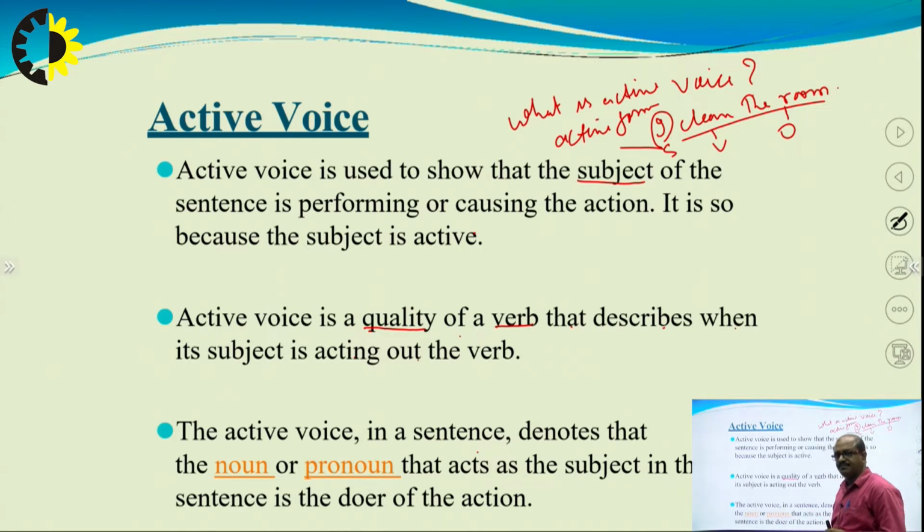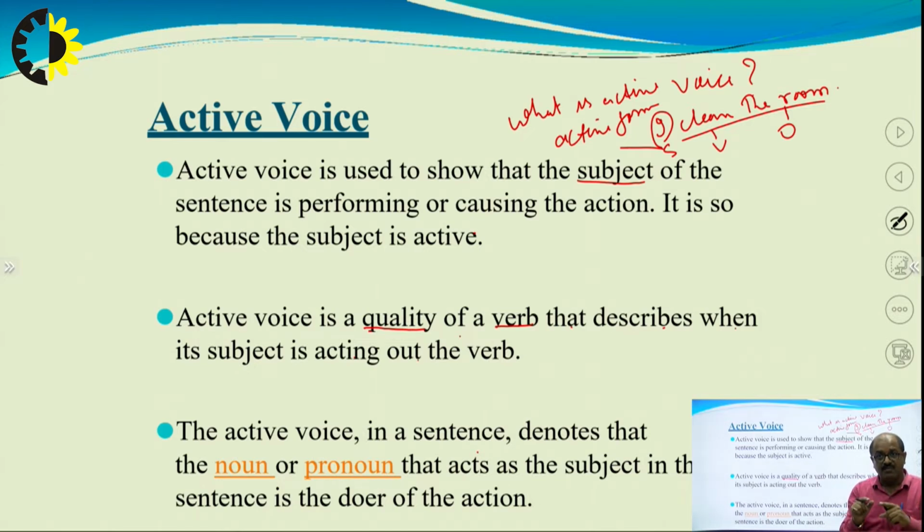Third point, the active voice in a sentence denotes that the noun or pronoun that acts as the subject in the sentence is the doer of the action. I repeat, the active voice in a sentence denotes that the noun or pronoun, we all know what a noun is.